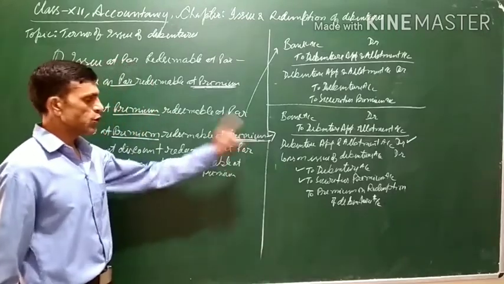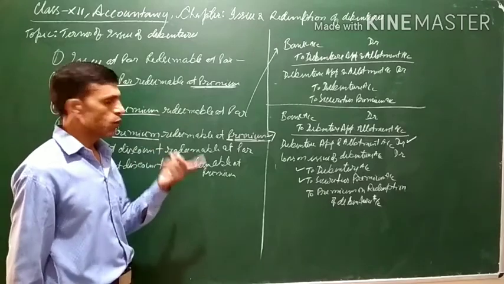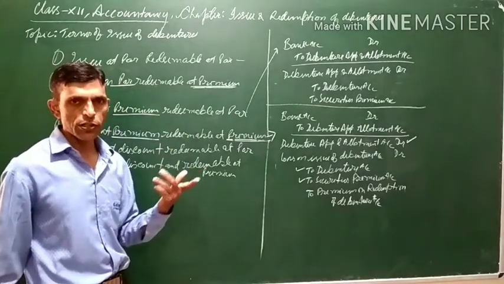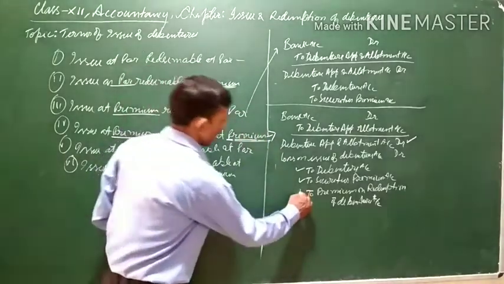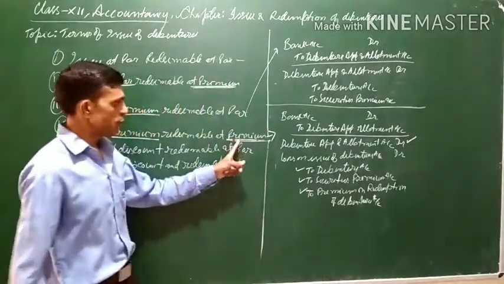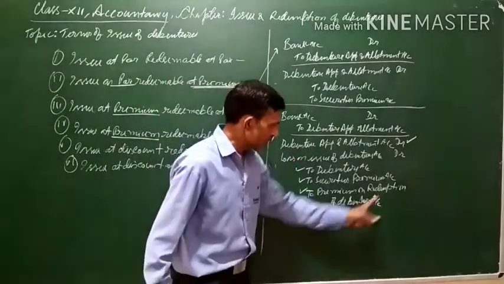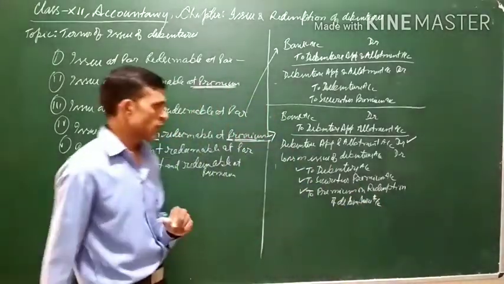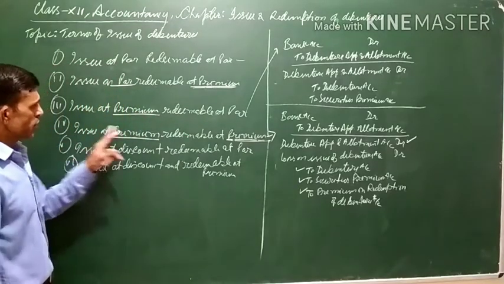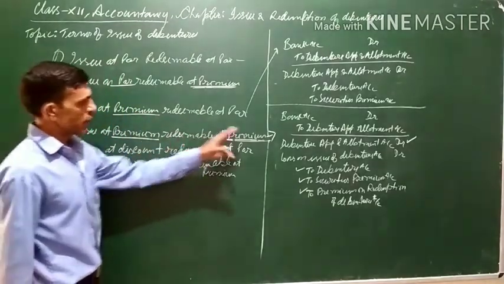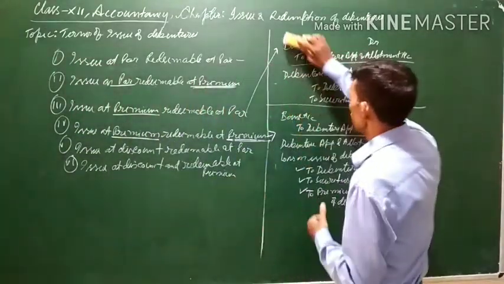Now this premium is to be paid at the time of redemption. This is a liability also. As you know, the rule for liability is if liability increases, it is to be credited. So this premium amount will be payable at the time of redemption, so it will be transferred to premium on redemption of debenture account also. So this is the general entry in the fourth situation when the debentures are issued at premium and redeemable at premium also. Let us come to the fifth and the sixth also.